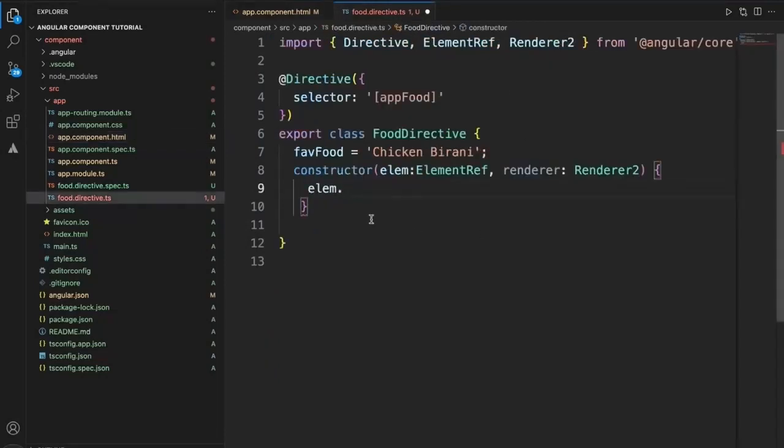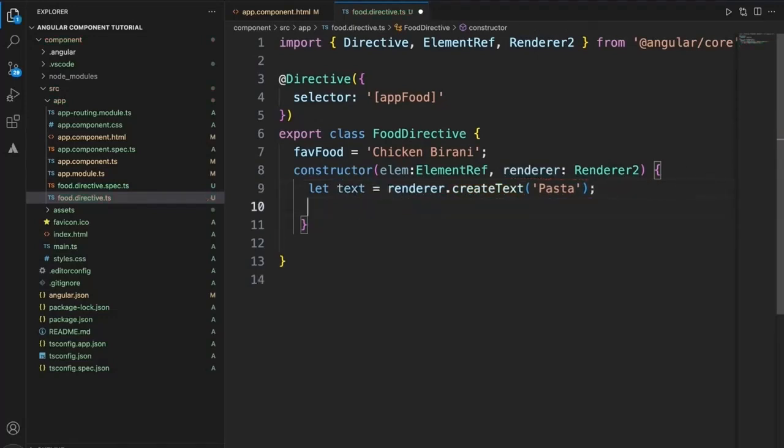Okay, what I'll do is here, element dot, I'll add some text to this. Sorry, with the renderer we can create a text, using createText. I'll set my favorite food as pasta here. I think this is the text that I created.